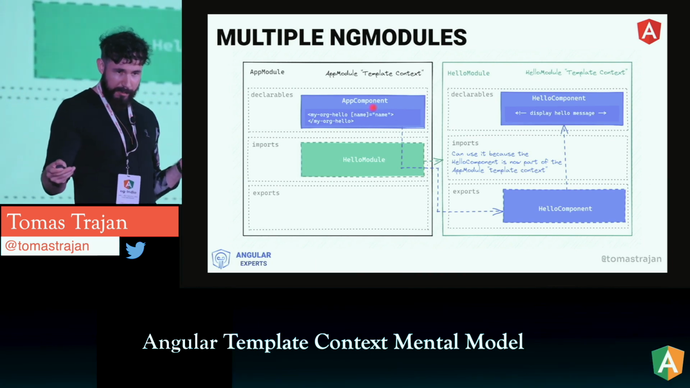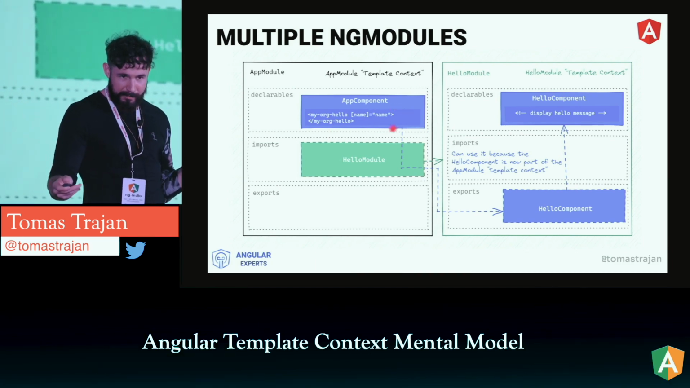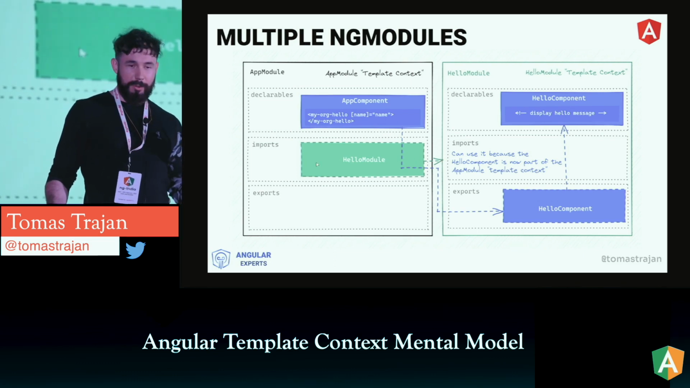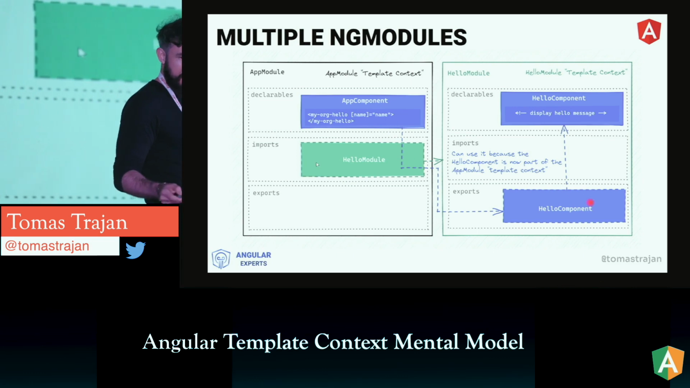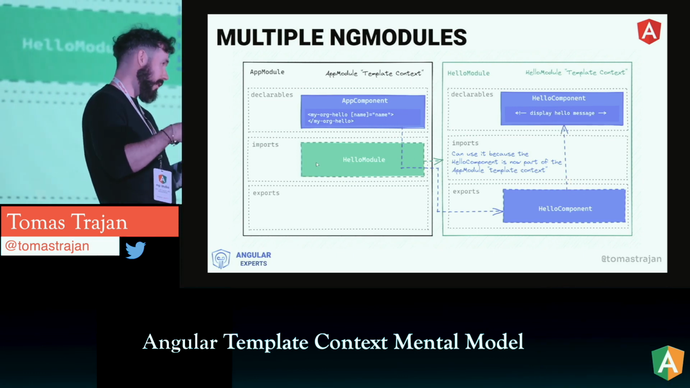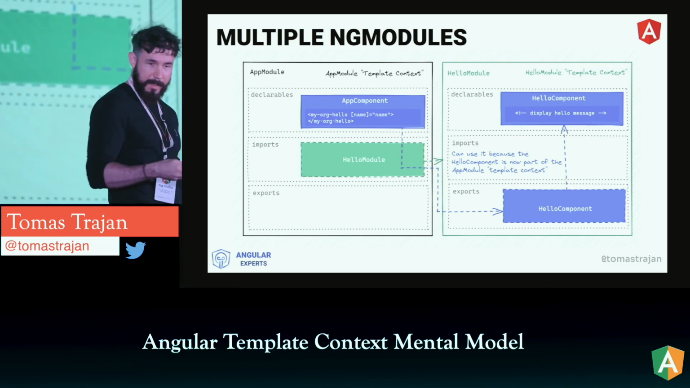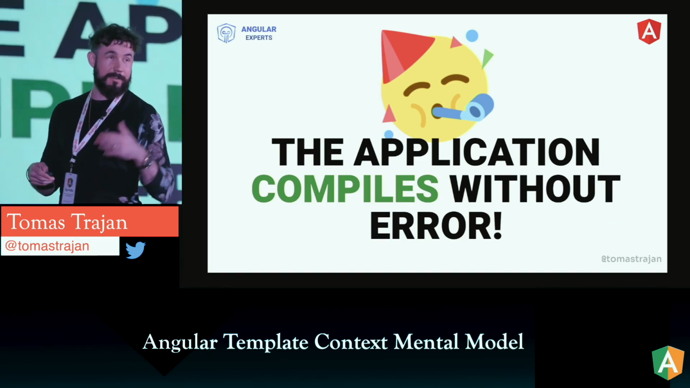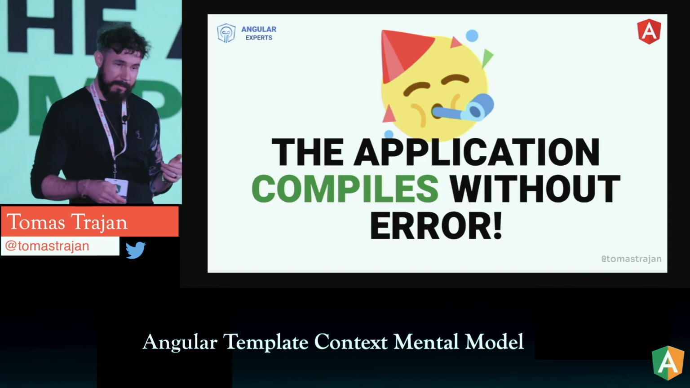And here I try to show it with this line that if we try to get in a template, we go through this reference to the exports, and we can finally get hold of that hello component. And of course, it has to be declared in some module, and that's the hello module. So far so good. The application compiles without the error. We can start writing some other logic.